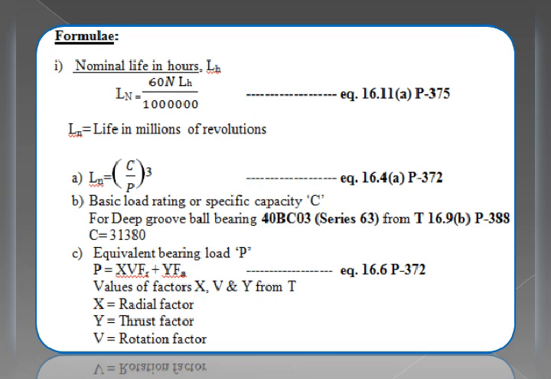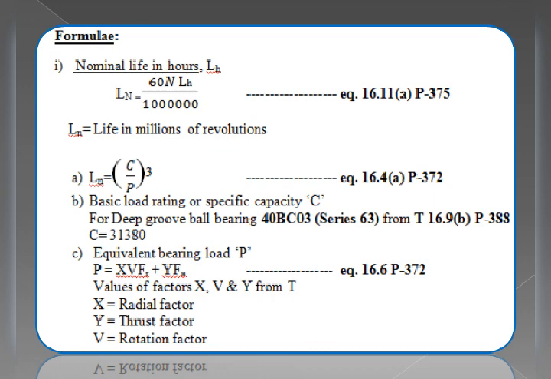So basic load rating or specific capacity C can be evaluated by referring to series 63, because he has given the ISI number of the bearing as 40 BC03, that we need to consider. So that is from page number 388, table 16.9b. C is equal to 31,380. Please refer to that table, you are getting the idea.